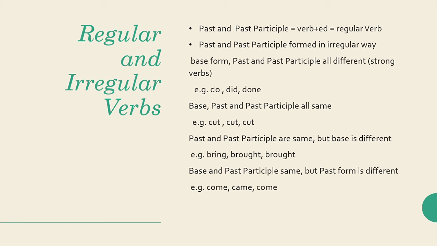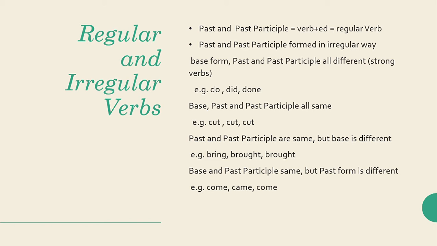There are so many irregular verbs whose base form, past, and past participle forms, all three are different. Such kinds of verbs are called strong verbs. For example, if I say do, the past form, that is did, and the past participle form, that is done, are all different. So they are strong verbs. And some of the irregular verbs have their base form, past form, and past participle form all the same. For example, cut, cut, cut, or put.